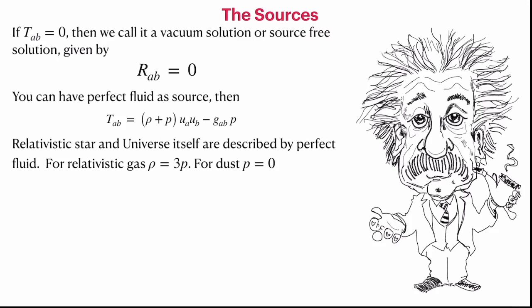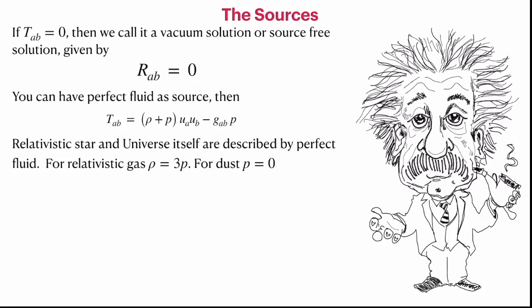You can also have a relativistic fluid which follows the equation of state, rho is equal to 3p. You might have come across this in your statistical mechanics, how to construct the equation of state for the relativistic fluid and how to compute the pressure in terms of density. Now we can also have a perfect fluid dust where P is equal to 0. We also know that it flows along the geodesic, and that is another interesting kind of fluid.